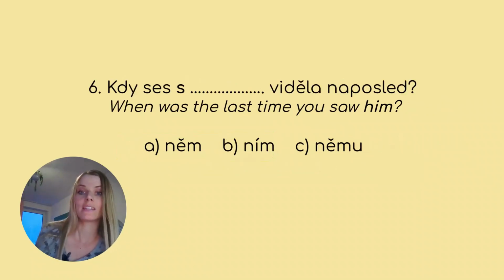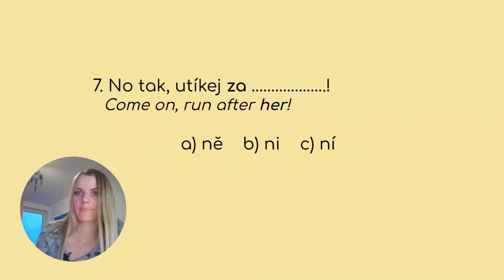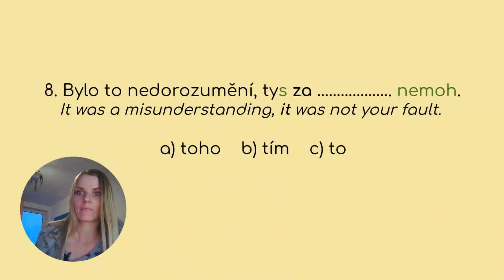Číslo 6. A správná odpověď je, kdy ses s ním viděla naposled. S ním is the instrumental case. Číslo 7. A správná odpověď je, no tak, utíkej za ní. That's also the instrumental case. A poslední číslo 8. And the correct answer is bylo to nedorozumění. Tys za to nemohl. Tys za to nemohl. Za to is the accusative case.